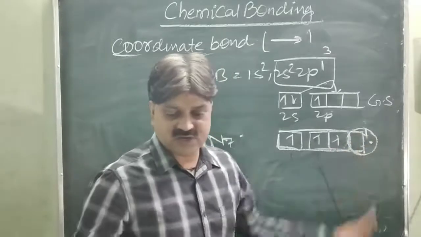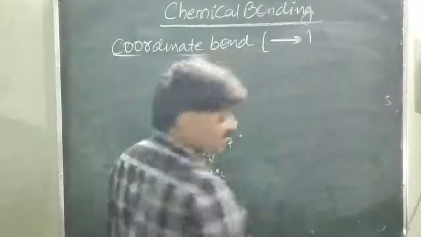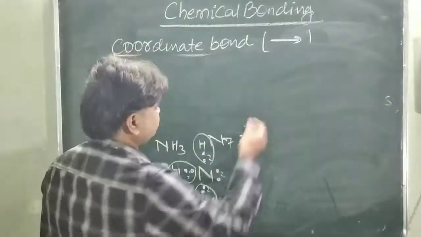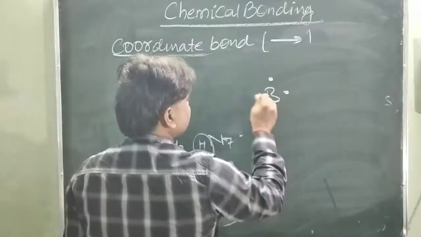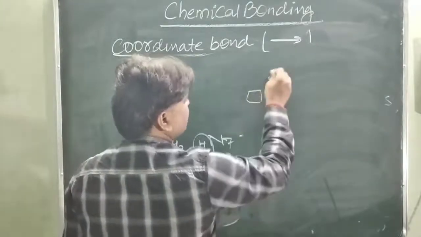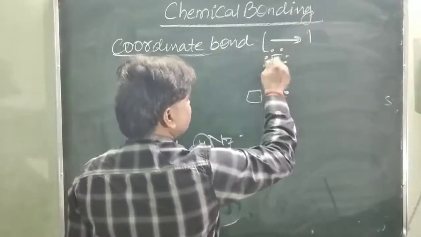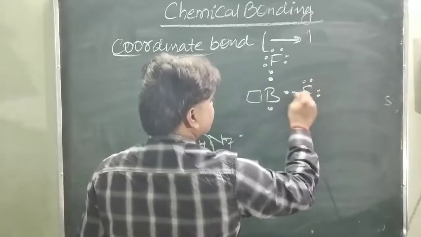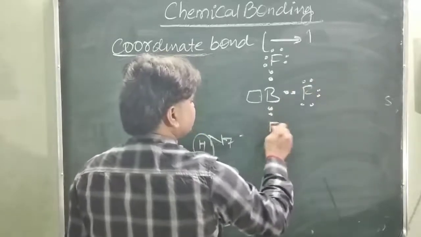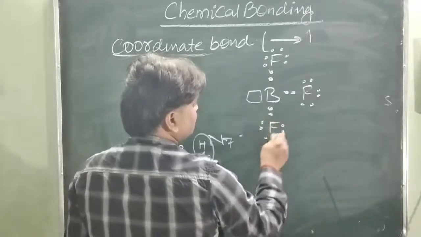Is it clear? Just like in the case of boron trifluoride, you will see. In the case of boron, this is 1, 2 and 3 and this is one completely vacant orbital. One electron is shared with the fluorine atom, fluorine having 7 electrons, 2, 4, 6 and 7.